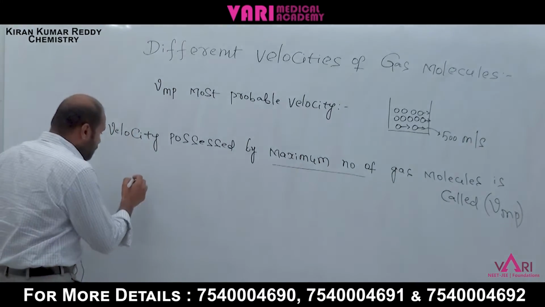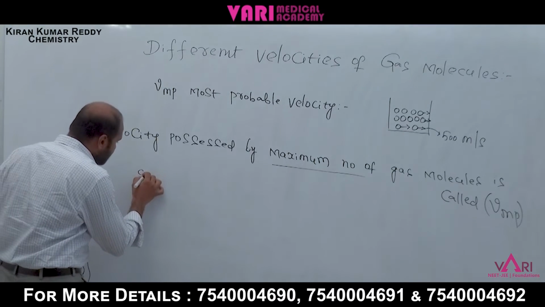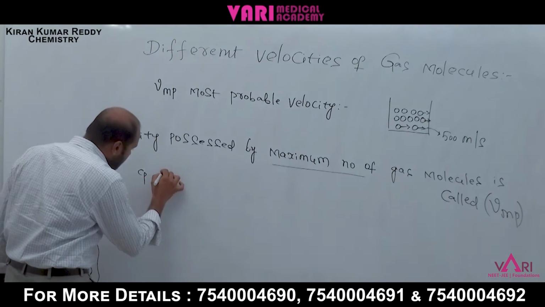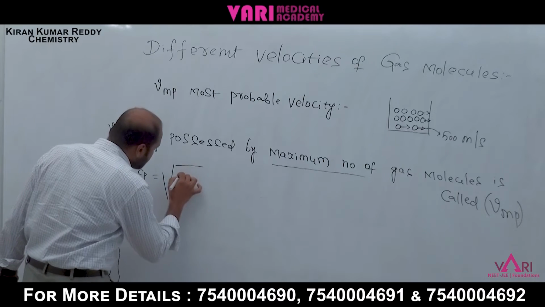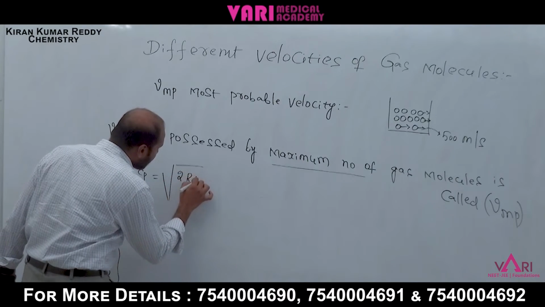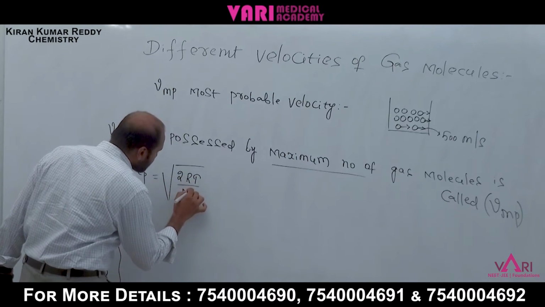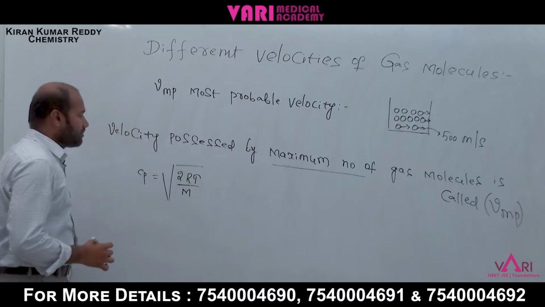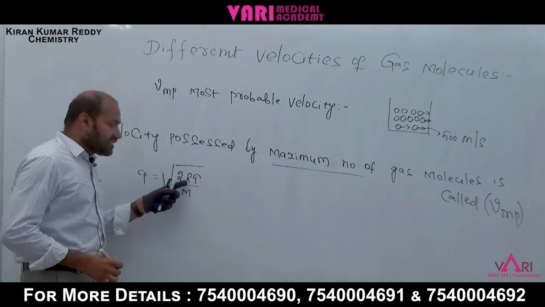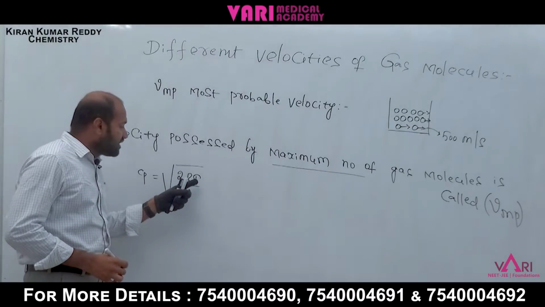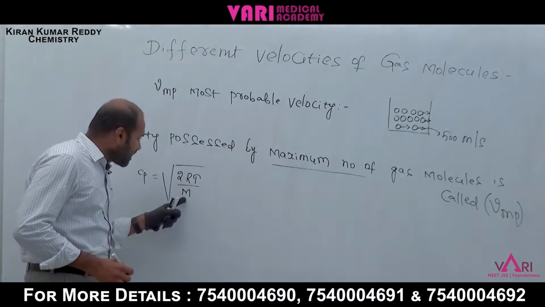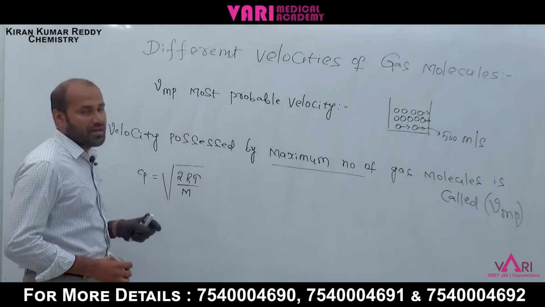Now write most probable velocity, we can write Cp, that is equal to under root 2RT by m. What is the R? That is the universal gas constant. T is the temperature. m is molecular mass.